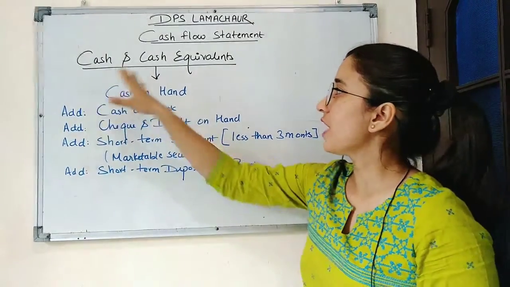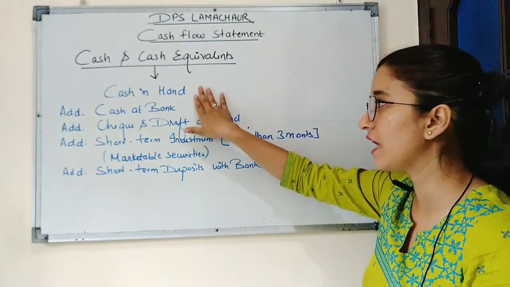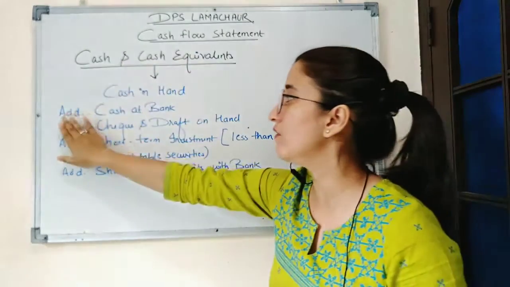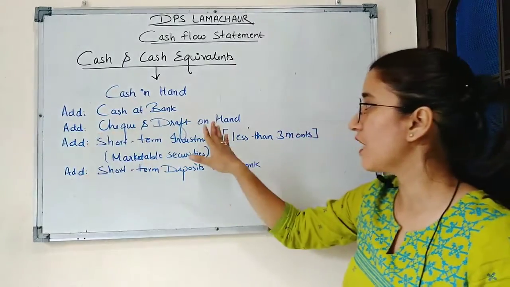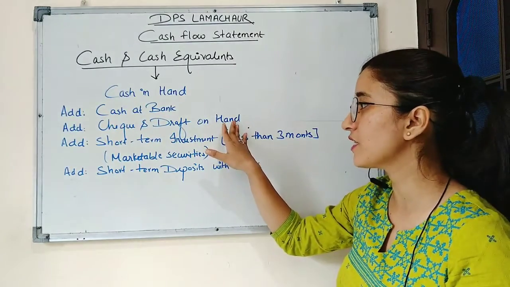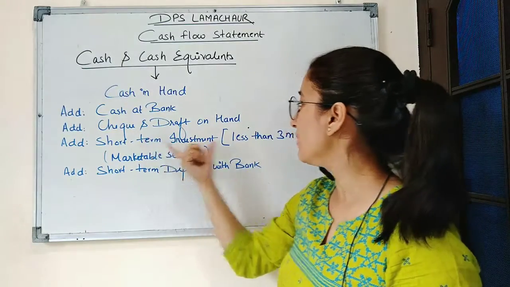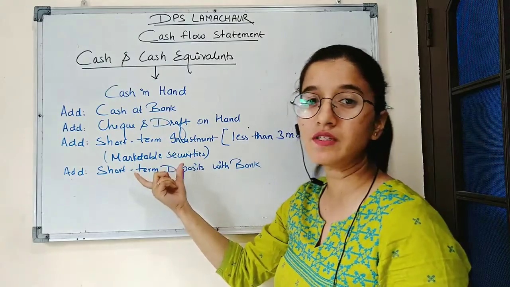Now, cash and cash equivalence includes these items. First is cash in hand, whatever amount the businessman is having in the amount of cash. We will add cash at bank and cash in hand. Then checks and draft on hand is also included in cash and cash equivalence. Then short-term investment. Short-term investment for the period less than 3 months, and it includes marketable securities.